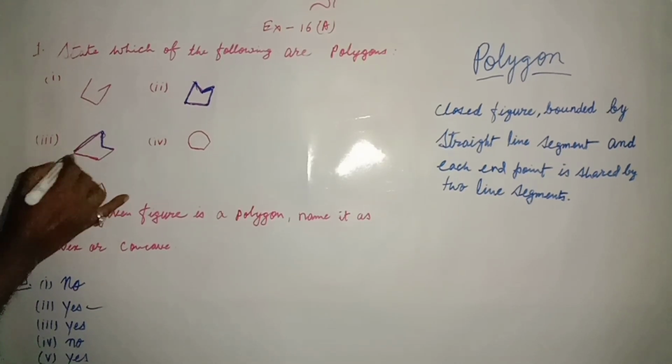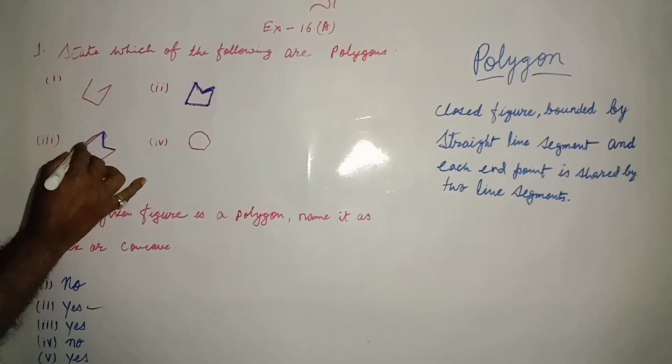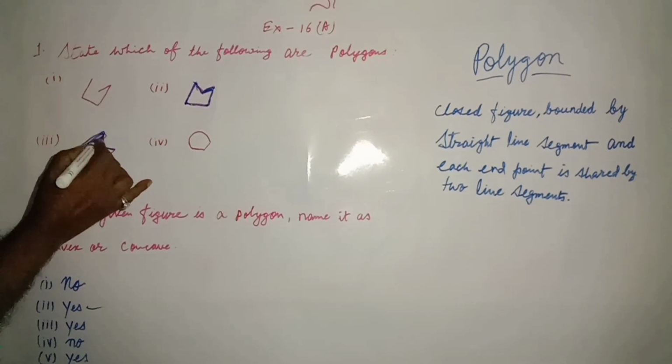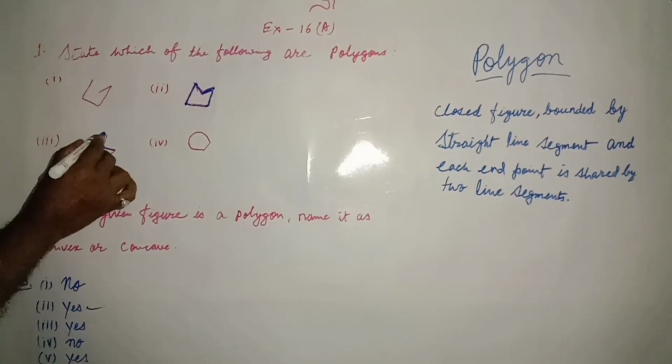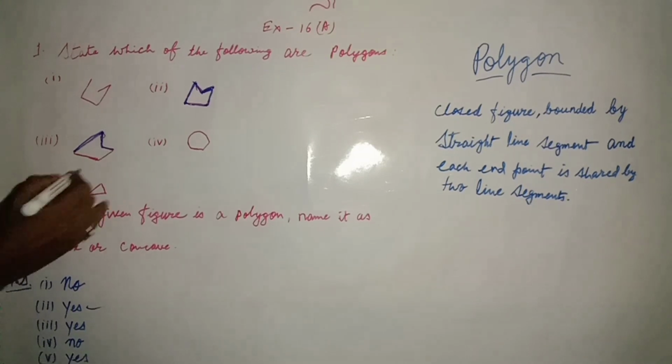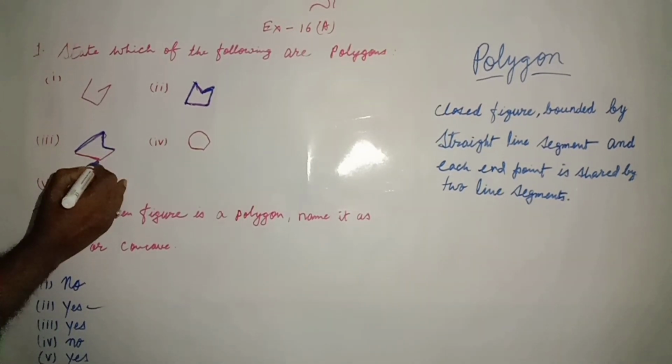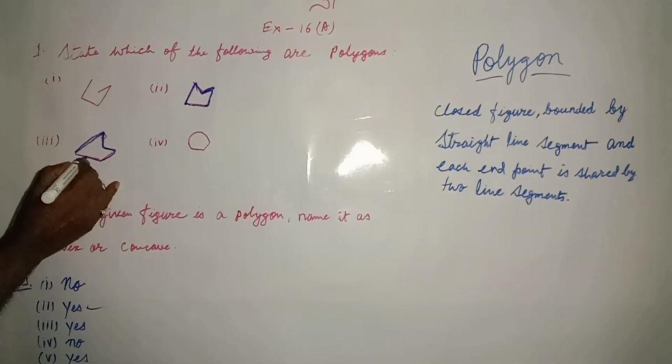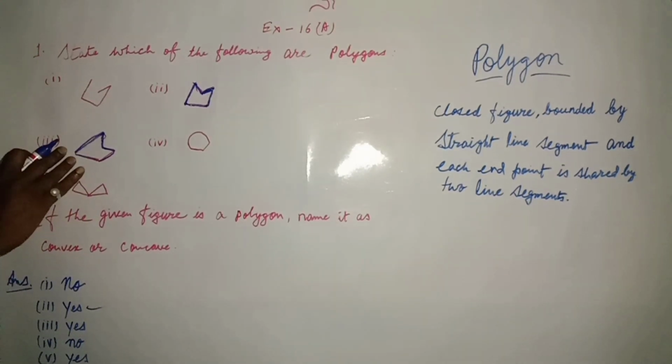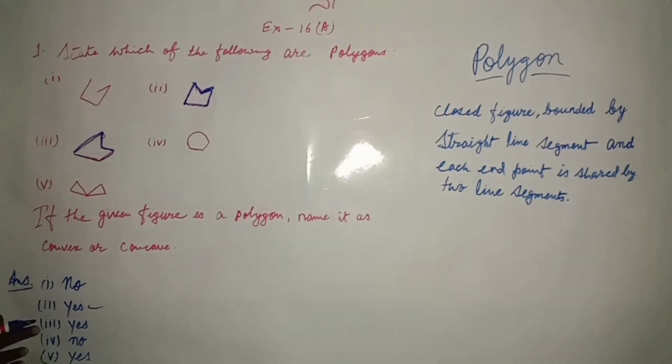See, this one is one line segment and this one is also one line segment, and both line segments share a single end point, like that. This one is also, you can see. So we can say that this is also a polygon. So I have written in number 3, yes, it is a polygon.